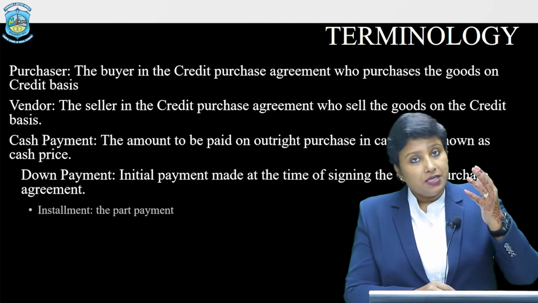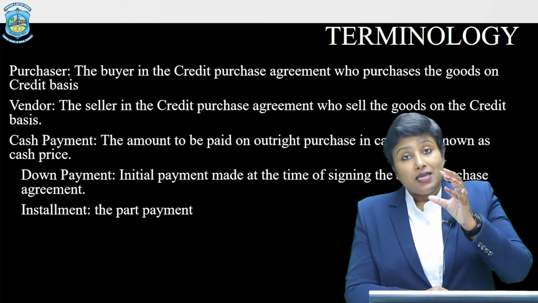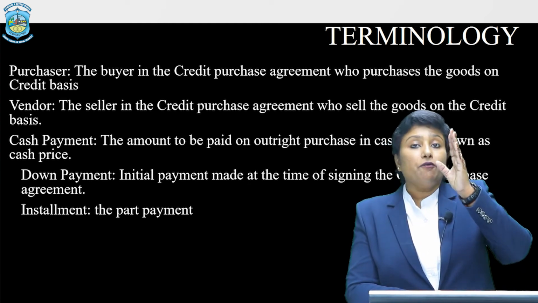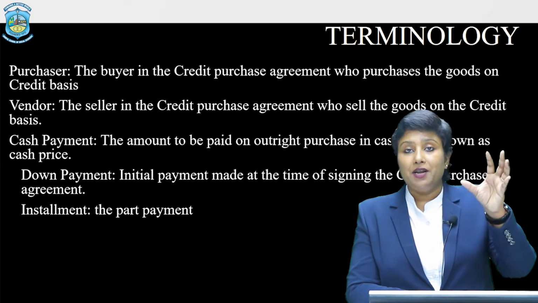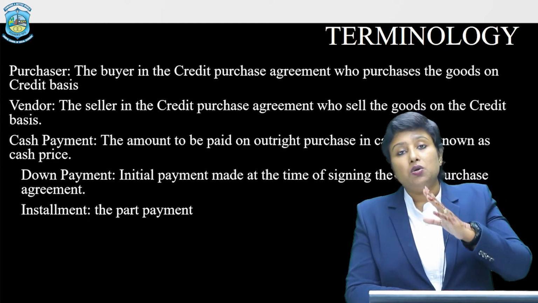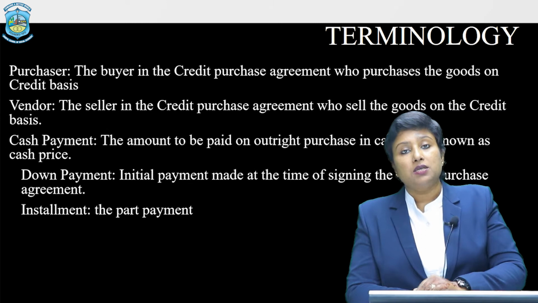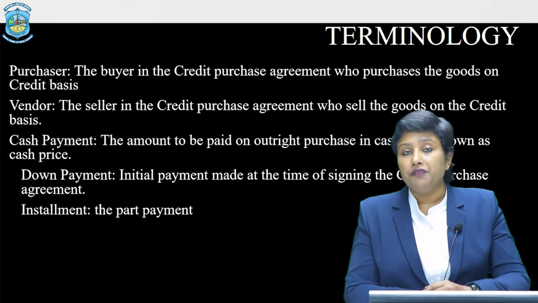The second thing is the installment. This installment is the fraction of the total credit amount payable, which includes the cash amount or the cash price and the amount of interest as well. Well, in the previous chapter, we had studied about the hire purchase price.